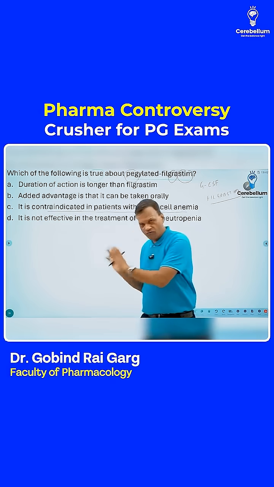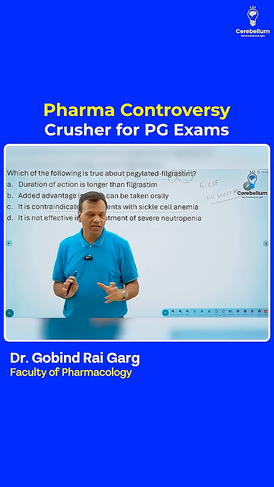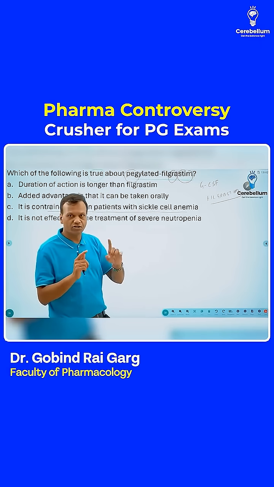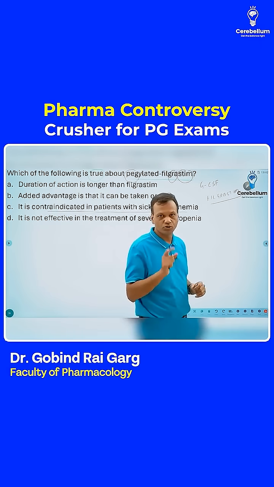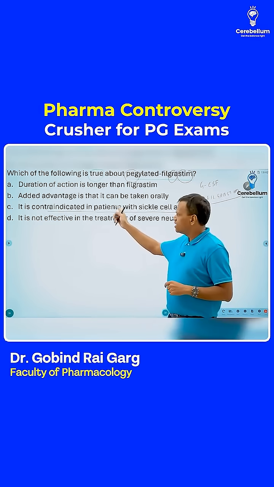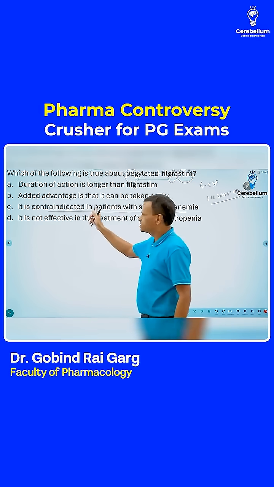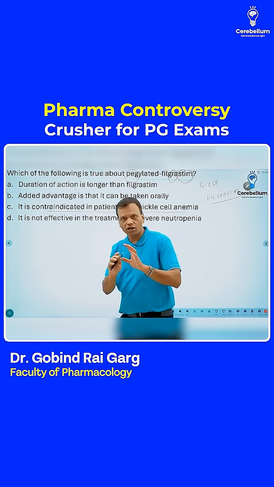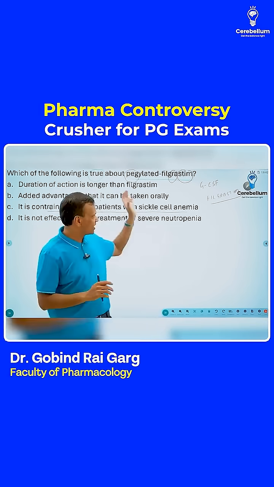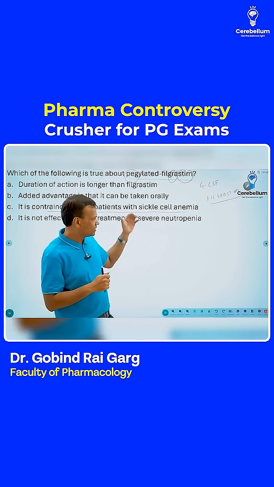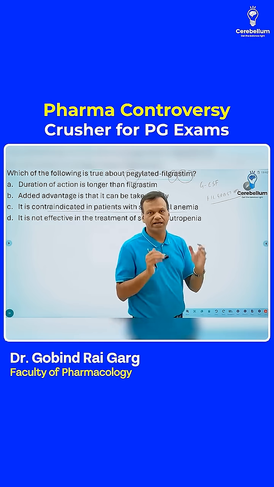So it is avoided or given very carefully because they can precipitate a crisis, but this is not a contraindication. So remember, you need to see this option very carefully. If any other option you can find is correct, mark that as the answer, because sickle cell anemia is not a contraindication. Pegylated filgrastim or filgrastims are avoided in sickle cell anemia, but they are not absolutely contraindicated.